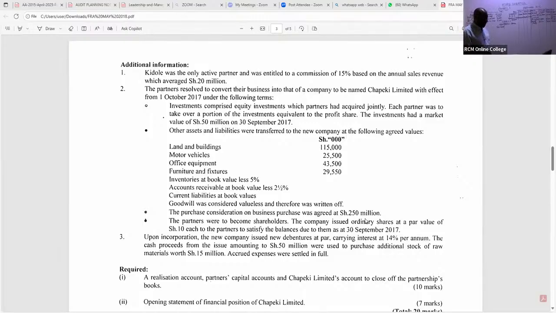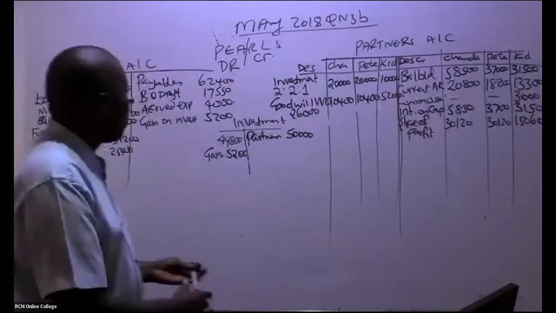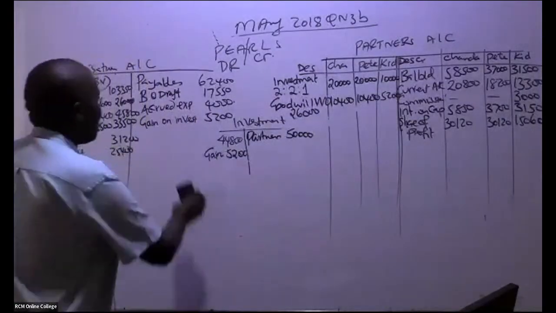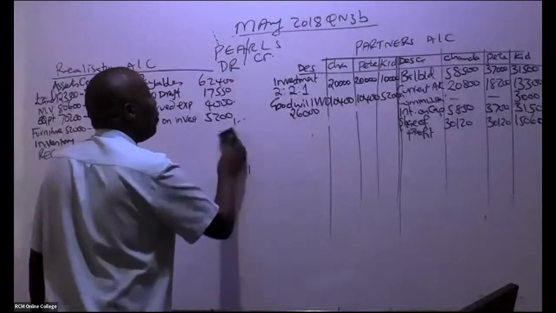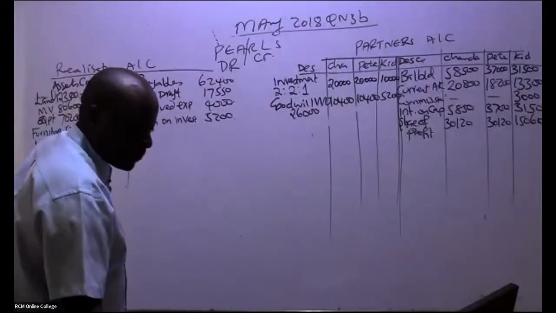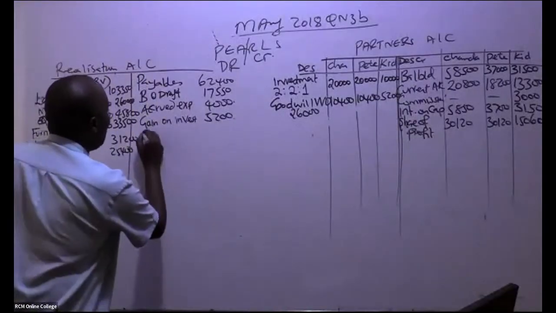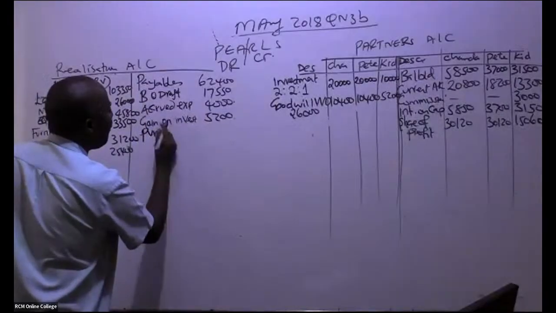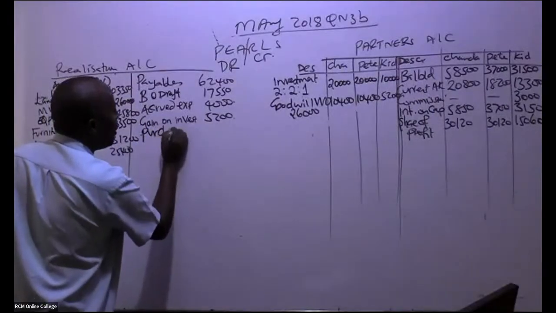Purchase consideration will be debited to the new company being formed, and you credit your realization. So purchase consideration will always be credited here.